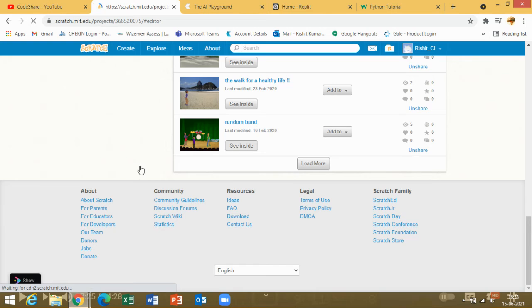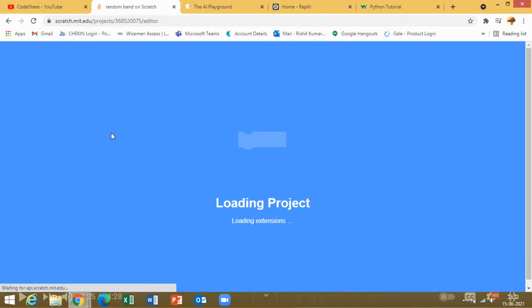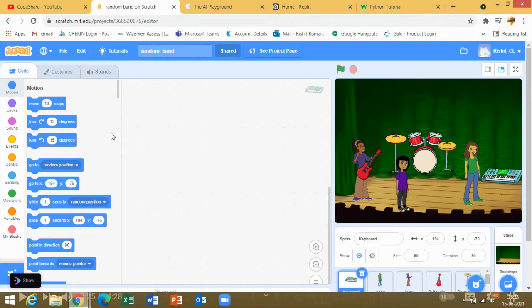If I click see inside, it's loading. So basically, you can animate objects. If you put a sprite or character for drums, then you could put the code behind the drums so that when clicked, it plays this sound for this much time. So if I click the green flag and then click the drum, this band starts on its own. And if I click stop, it stops.